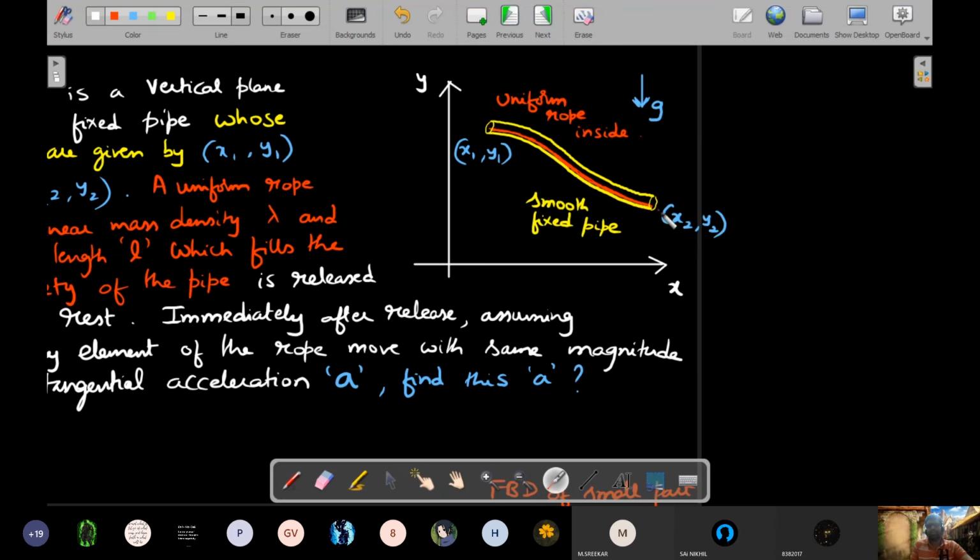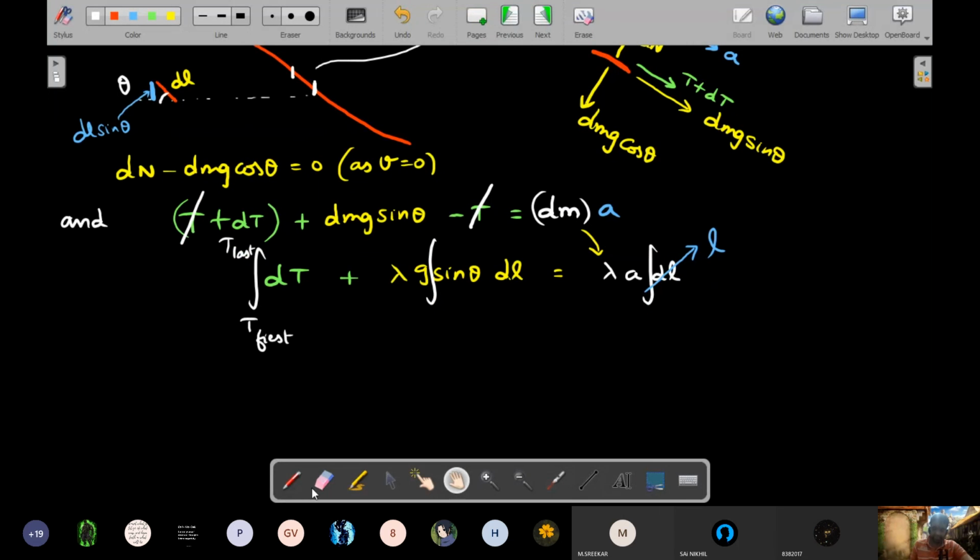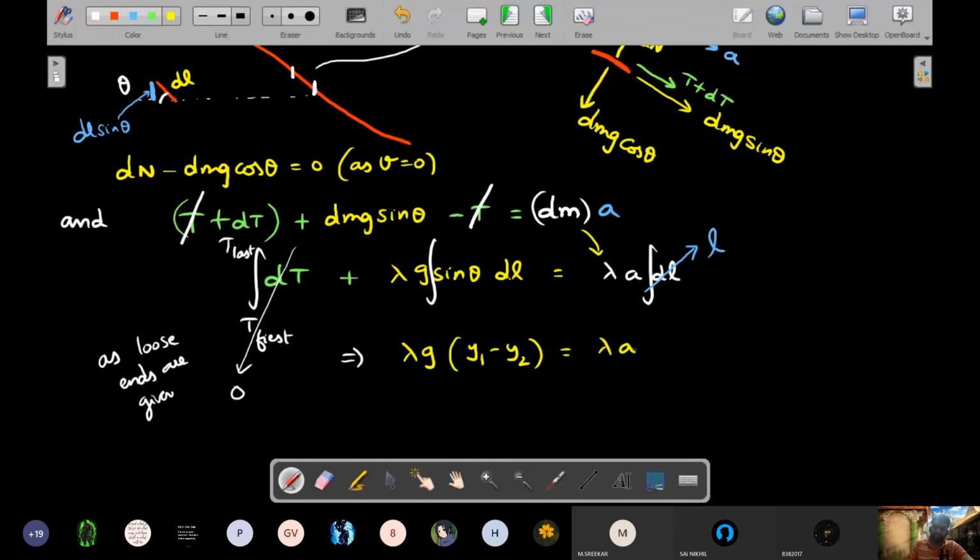And since these are loose ends, can you see these are loose ends? The first and last tensions would be 0 individually. So remember, tension varies across, but integral dT would become 0 as loose ends are given. And that solves the problem pretty quickly. This would imply, I argued, that lambda g into y higher minus y lower is equal to lambda a into the total length of the rope that was given to you. So lambda gets cancelled, even lambda was not required.